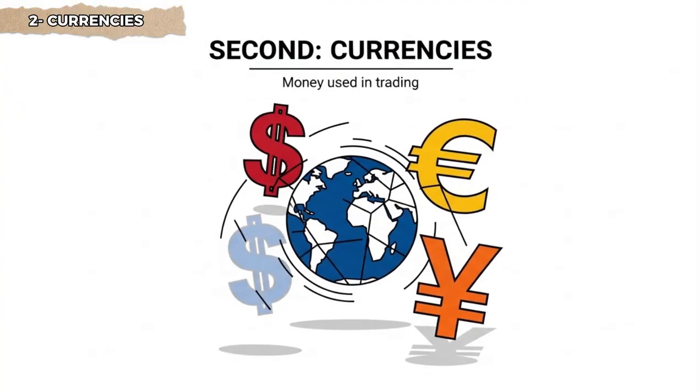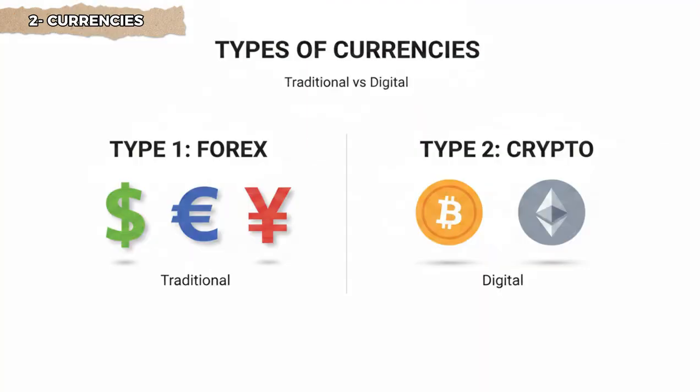Second, there are currencies. And currencies are divided into two types. The first type is Forex, which includes all foreign currencies offered in the global market, such as the dollar, euro, and Japanese yen. The second type is cryptocurrencies, such as Bitcoin, Ethereum, and many others. These are considered the newest currencies, and you've probably heard of them.